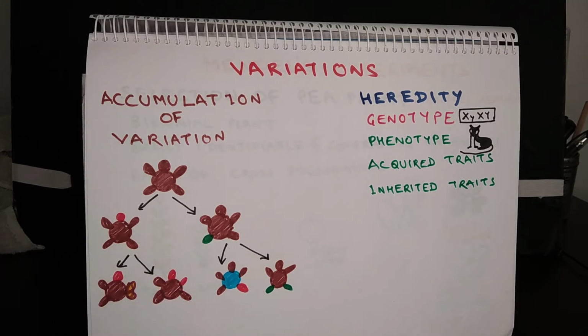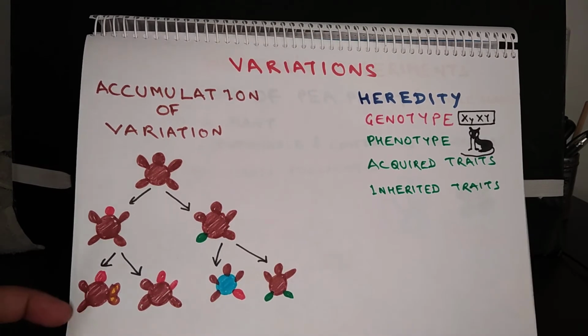So just imagine what will happen after the passage of 100 generations or 200 generations. A time will come when these variations will have a cumulative effect which will be enough to result in the origin of a new species, and that is how evolution takes place.